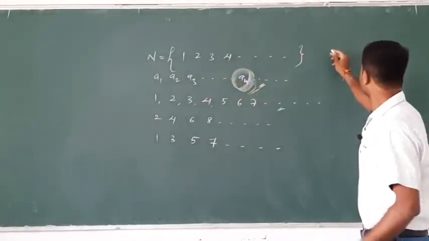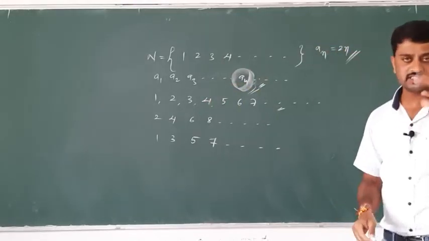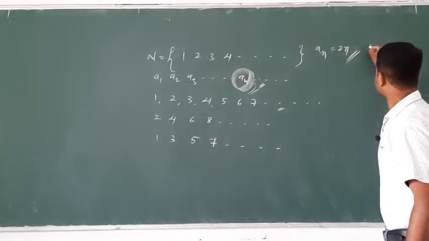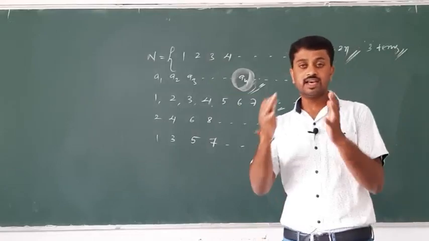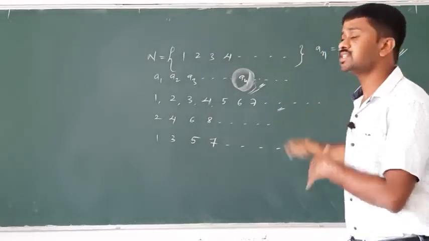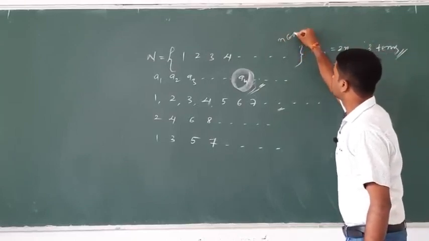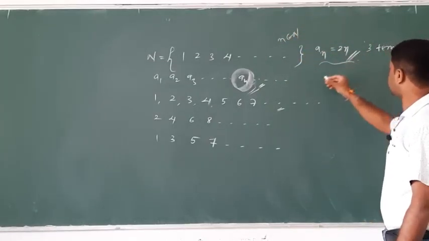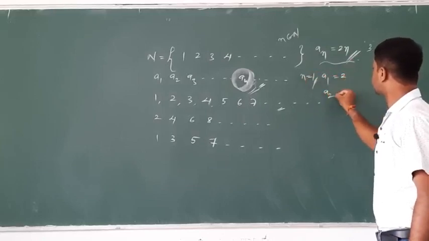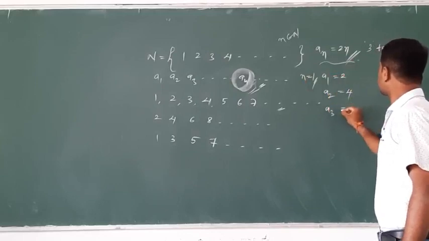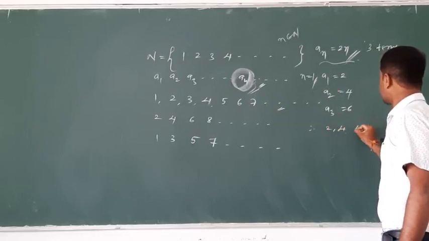For example, an is equal to 2n. Write the first three terms of the sequence. By the definition, a sequence is a function whose domain is the natural numbers, so n belongs to the natural numbers. Put n equal to 1: A1 is equal to 2. A2 is equal to 4. A3 is equal to 6. Therefore, the first three terms of the sequence are 2, 4, 6.